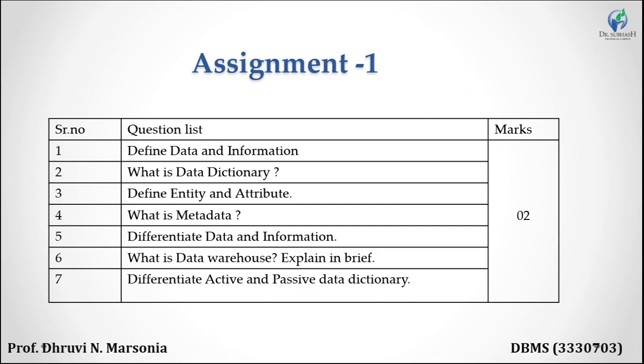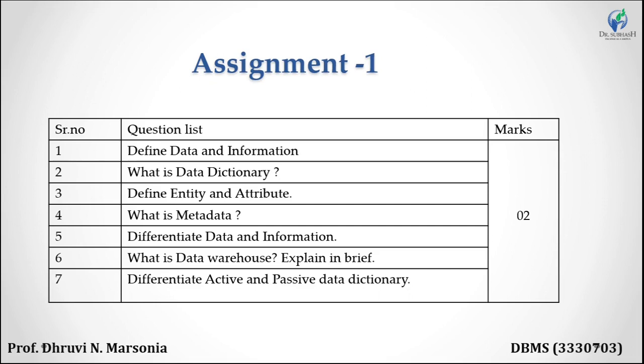Okay. Fourth question is, what is metadata? You have to provide the information of the metadata, write one example and mention in this example which is metadata. After that, question 5, differentiate data and information. In the previous video, we discussed the difference of data and information.